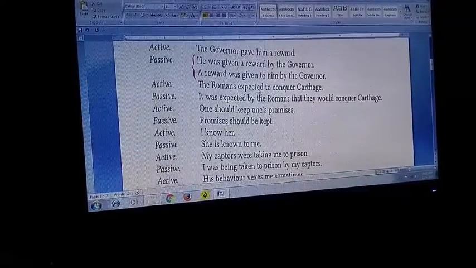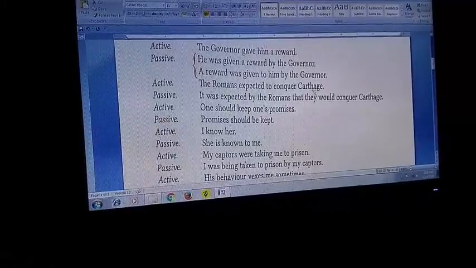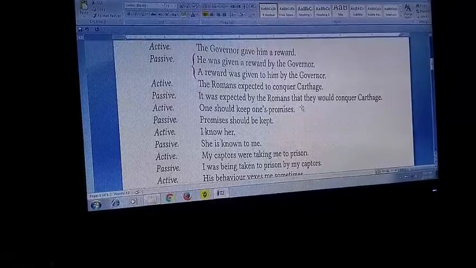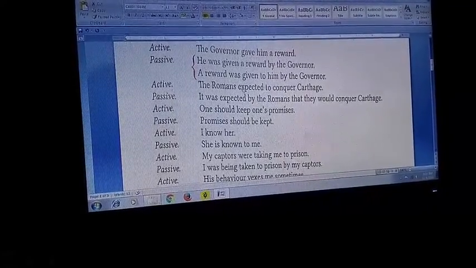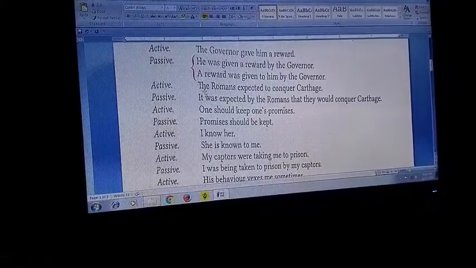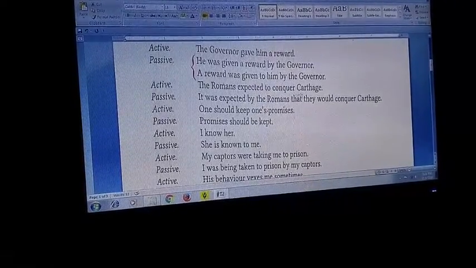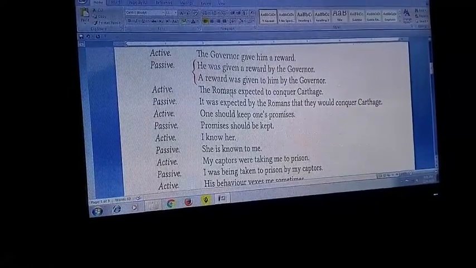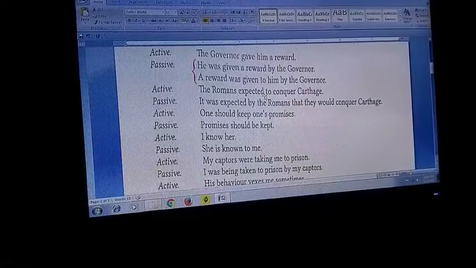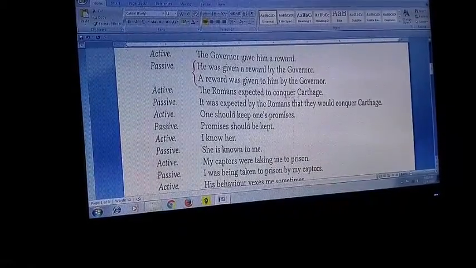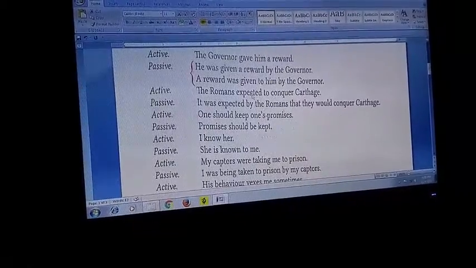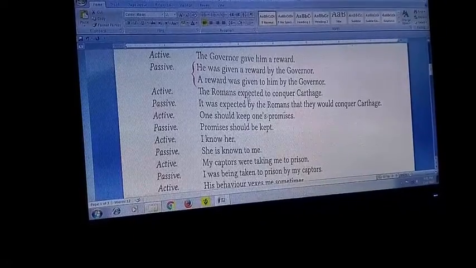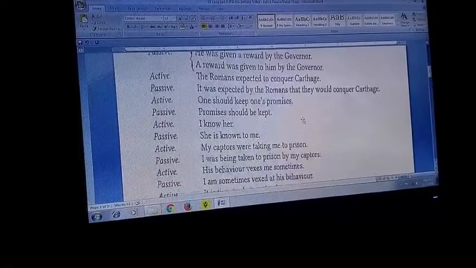Active: The Romans expected to conquer Carthage. Carthage is a very important old city in Africa. So the Romans wanted to capture it. The sentence: The Romans expected to conquer Carthage. It was expected by the Romans. See the sentence construction. The Romans expected to conquer Carthage, that remains constant. The Romans expected, it was expected by the Romans. Learn this way of making passive sentences.